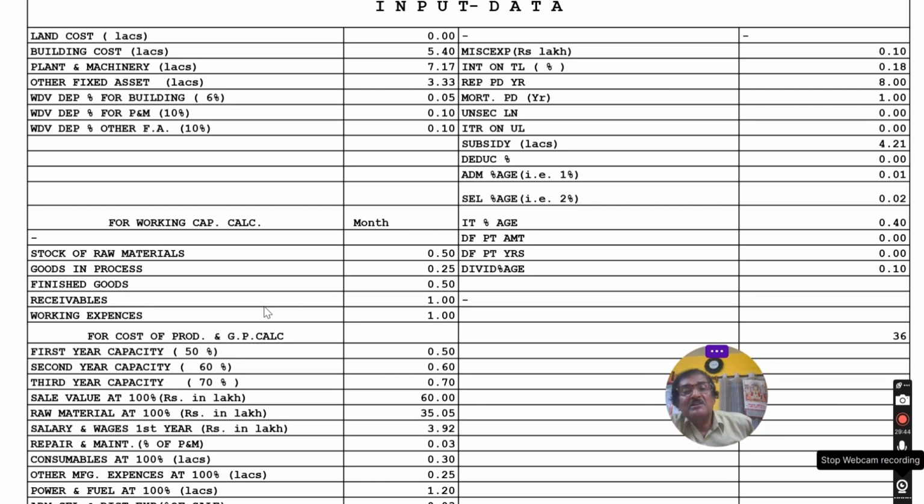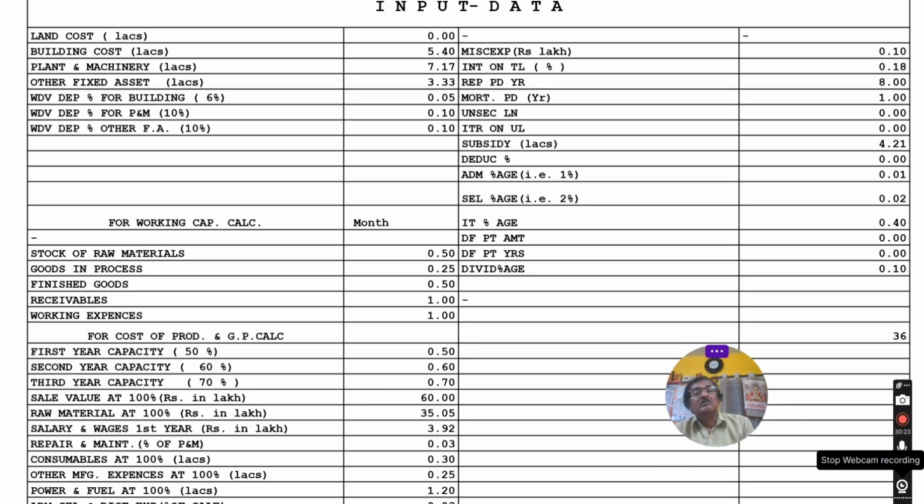But another advantage is that as the total package is developed in an Excel sheet, you can do what-if analysis. If there is scope for getting more sales value or lower raw materials cost, you can change the value and check the DSCR or the viability, the break-even point, like that. And it will be instant. Only if you change the data, the output is immediately ready, and you can see whether the project is acceptable or not.